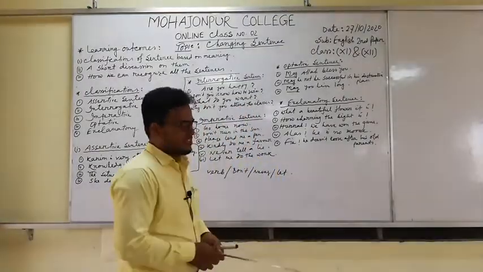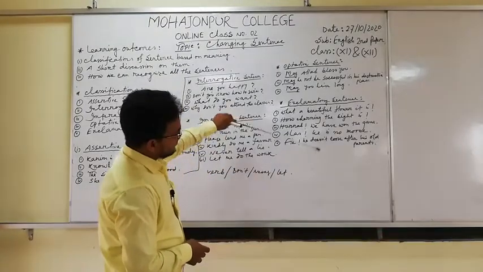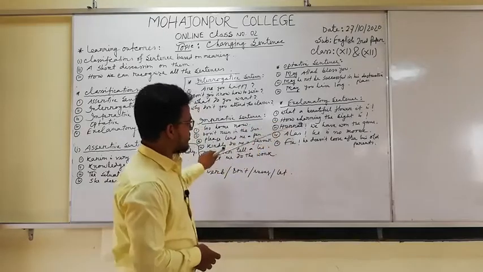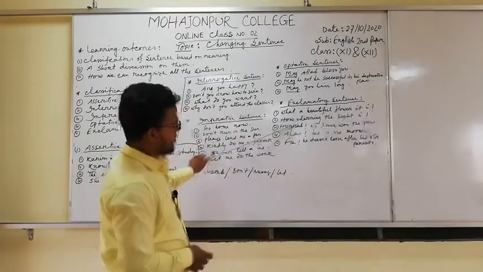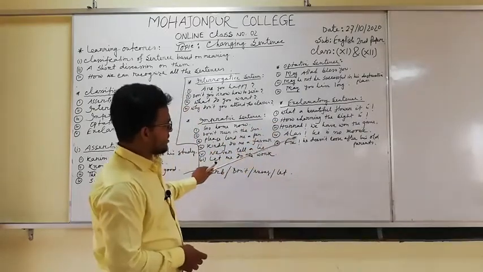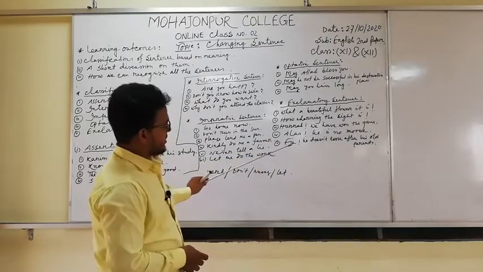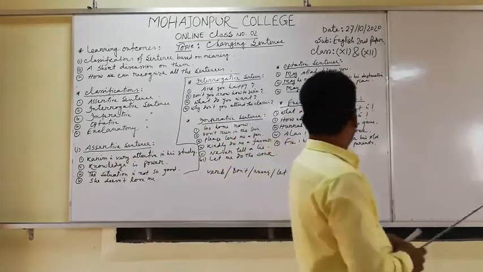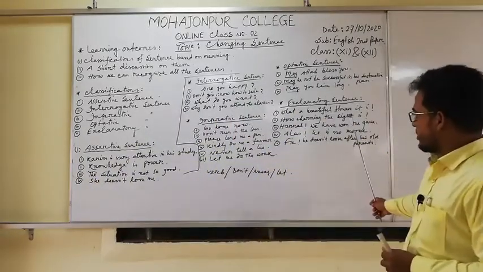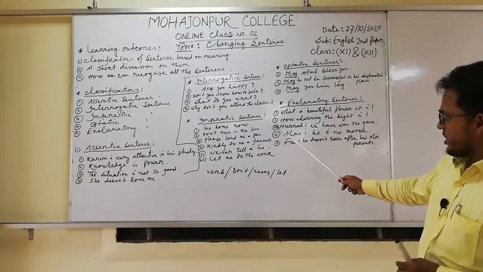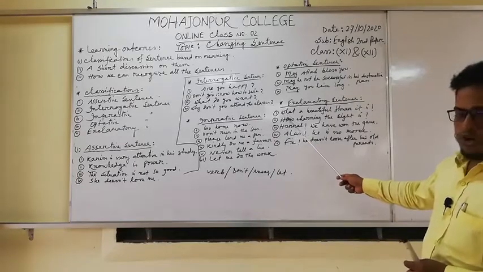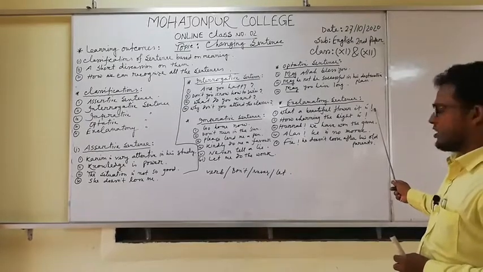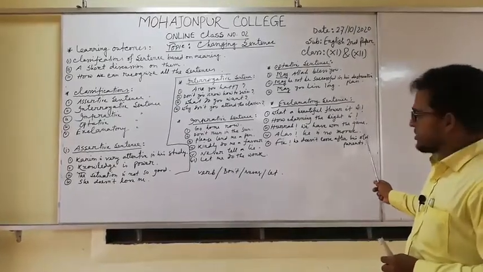So dear students, just look at these. What a beautiful flower it is! How charming the sight is! Hurrah, we have won the game! Alas, he is no more! Fie, he doesn't look after his old parents! Dear students, there are 5 sentences here, and the first and the second start with what and how, and there is a note of exclamation at the end of the sentence.